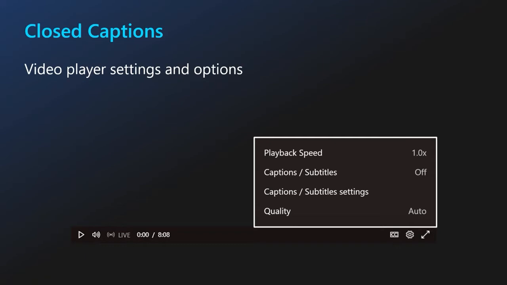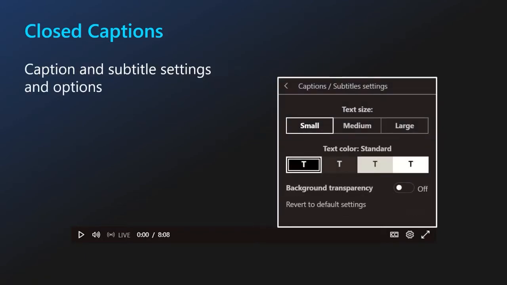If you go in, you can turn on the captions and subtitles, of course, and there are some settings you can control around that. So if you would like to make the text larger or smaller, if you'd like to change the color or toggle background transparency on or off, again, whatever makes it easiest for you to follow along, participate, and gain the information that we're excited to share with you today. So go ahead and take a moment to get settled, get comfortable, and we'll go ahead and take a look at our agenda for today's training.